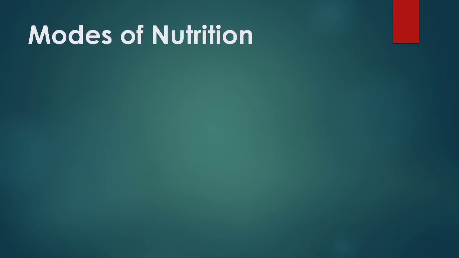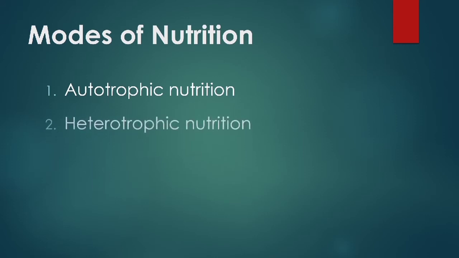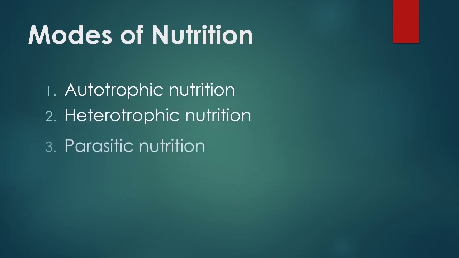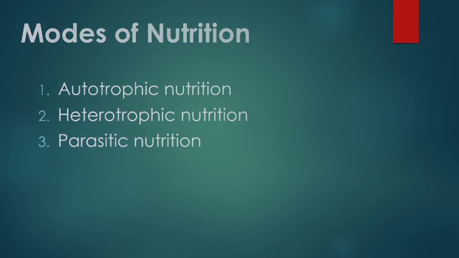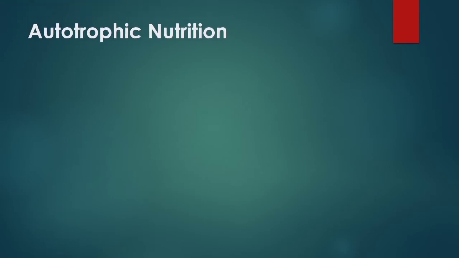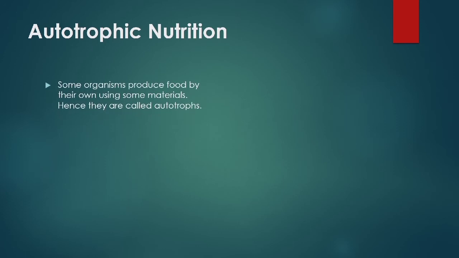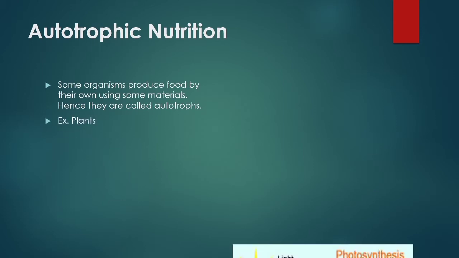The acquiring of food is different from one organism to another organism. That is divided into three types: autotrophic nutrition, heterotrophic nutrition, and parasitic nutrition. First, autotrophic nutrition. Some organisms produce food on their own using some nutrients. Hence, they are called autotrophs.